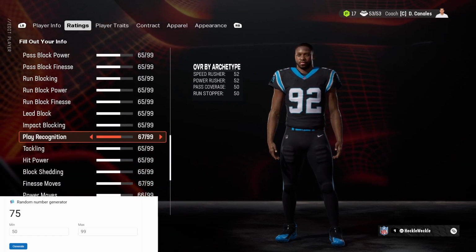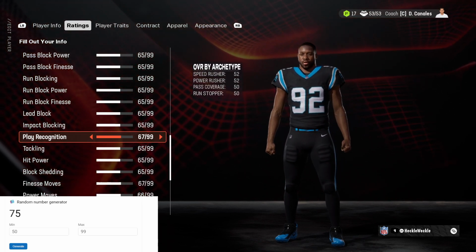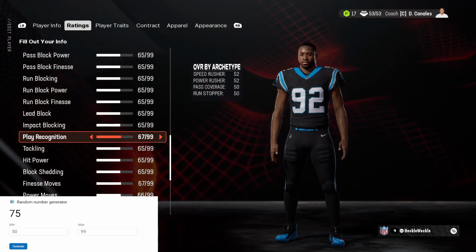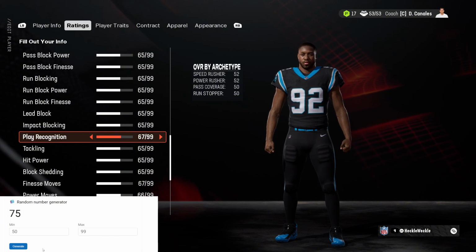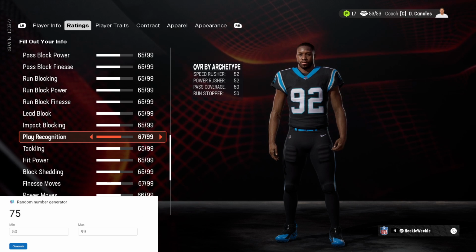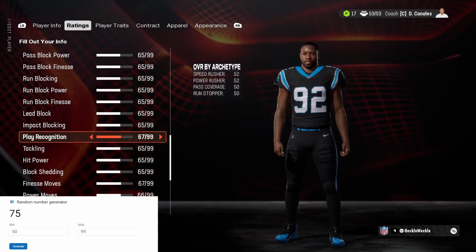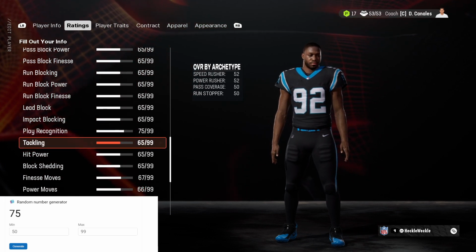For the next few ratings, these are really important. It will determine if he's a speed rusher, power rusher, if he can cover well, if he can stop the run. It will be very, very important to determine what he will be as that left outside linebacker and how he will be utilized in this Panthers defense. Starting it off here, it will be a 75 again. I clicked it and it stayed at a 75.